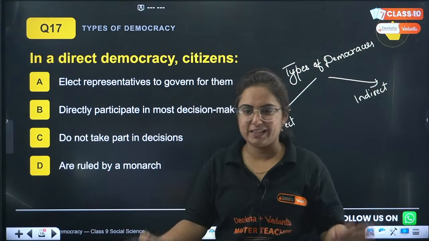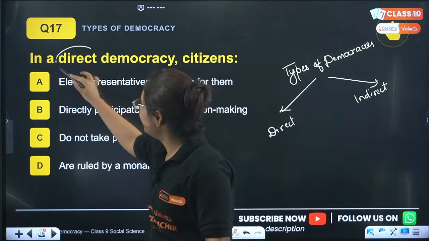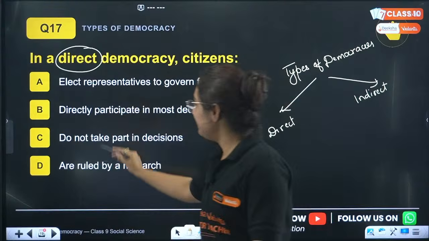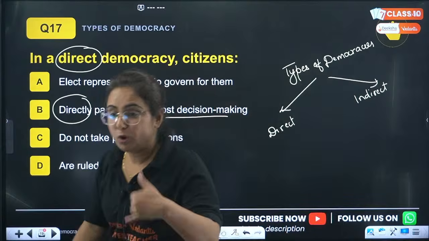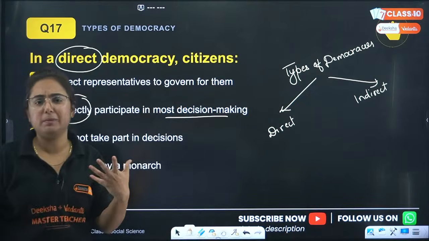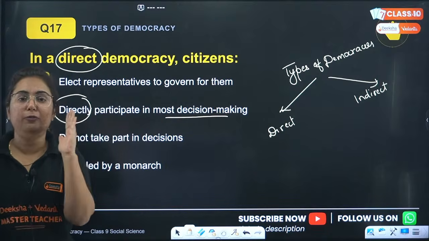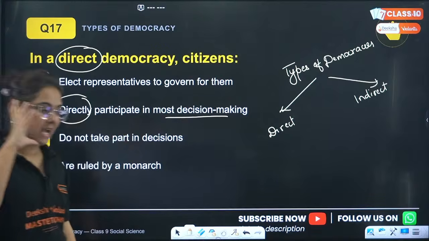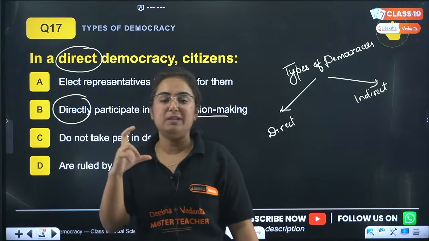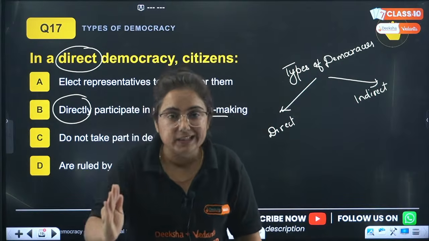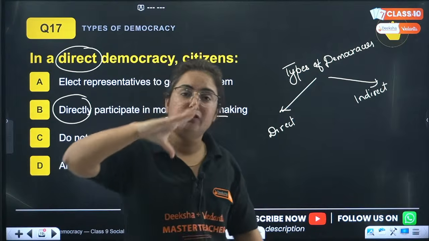So let me reveal the answer. Direct democracy, where people are directly participating in most decision making. Now you might be thinking, ma'am, how can people do that? Let me tell you, bacha. There are two different types of democracy. One is direct and the other one is indirect. First point is, what do you mean by direct democracy, beta? Direct democracy is a type of democracy in which we the people are directly involved in the decision making.